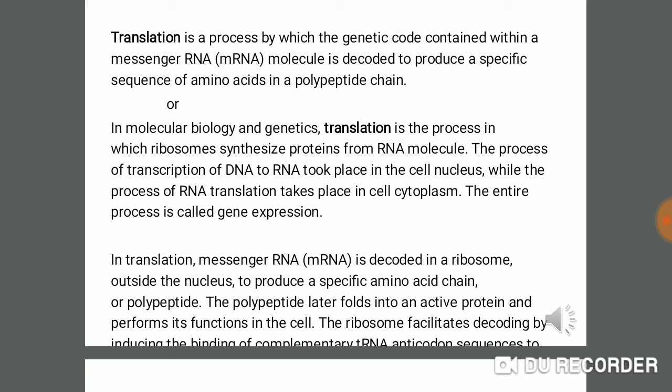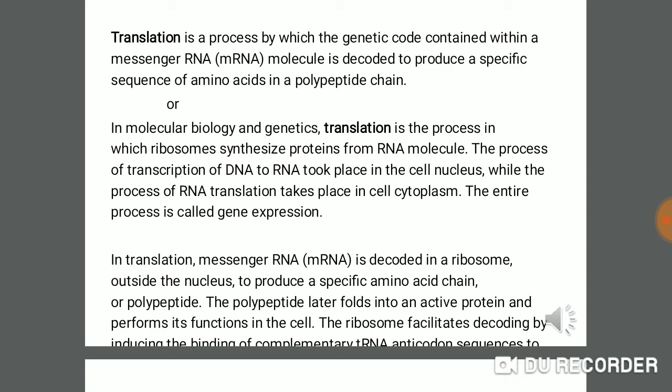The process of transcription of DNA to RNA takes place in the cell nucleus, while the process of RNA translation takes place in the cell cytoplasm. So we have to learn the two processes.